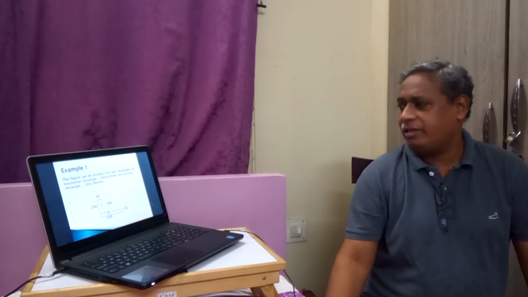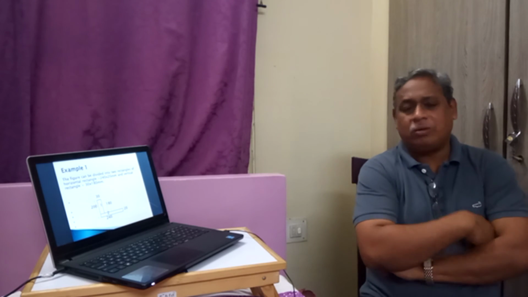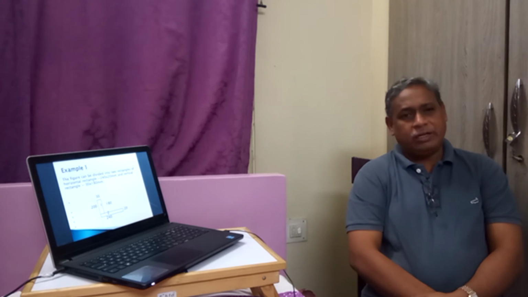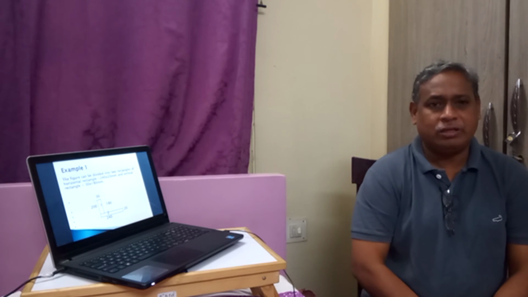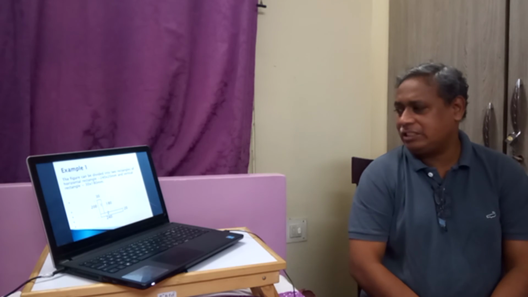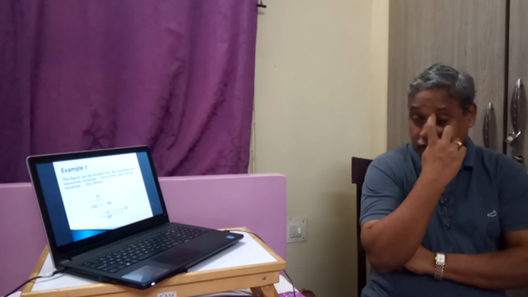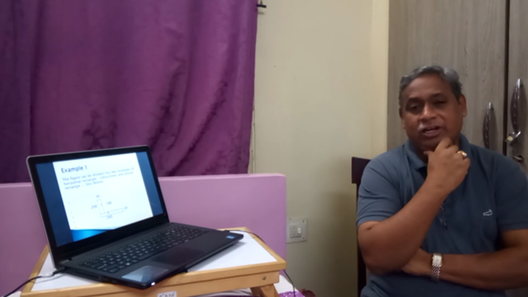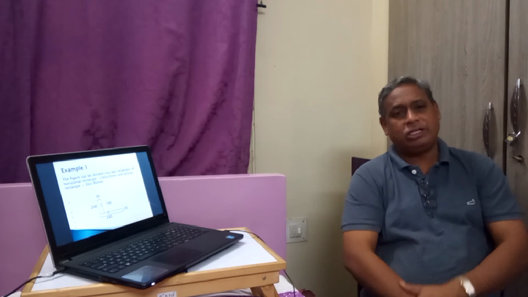Once again, let me quickly explain this problem. This problem is about finding the centroid of an unsymmetrical L angle, that is, the legs are not equal. One leg, the vertical leg, is 200 mm high with a thickness of 30 mm. The horizontal leg is 240 mm long and 20 mm high. Therefore, our aim is to find the centroid.